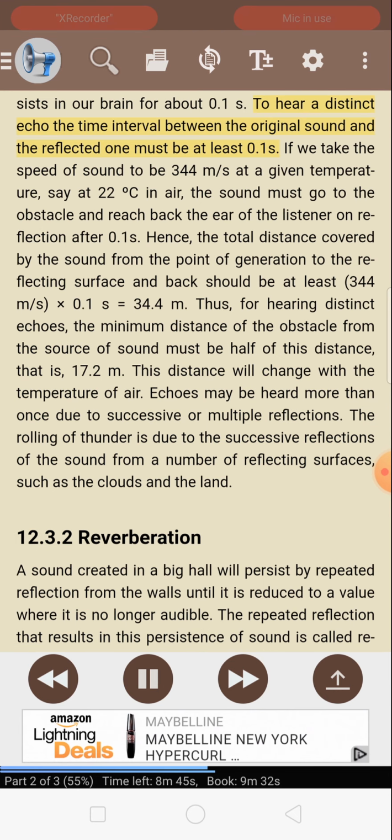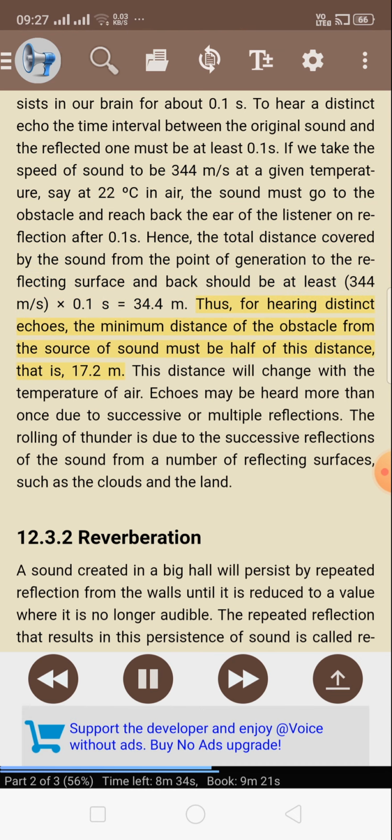If we take the speed of sound to be 344 meters per second at a given temperature, say at 22 °C in air, the sound must go to the obstacle and reach back the ear of the listener on reflection after 0.1 s. Hence, the total distance covered by the sound from the point of generation to the reflecting surface and back should be at least 344 m/s × 0.1 s = 34.4 m. Thus, for hearing distinct echoes, the minimum distance of the obstacle from the source of sound must be half of this distance, that is 17.2 m.